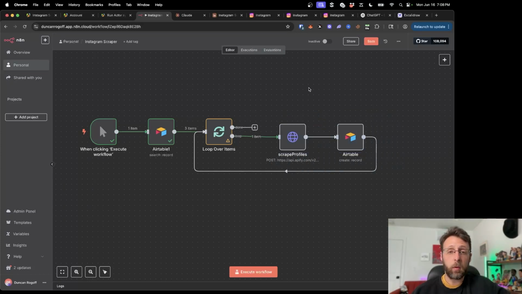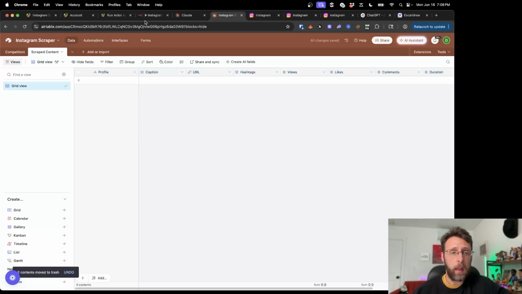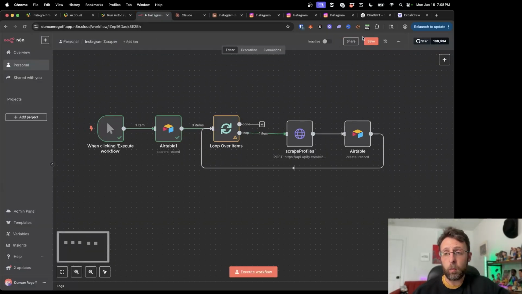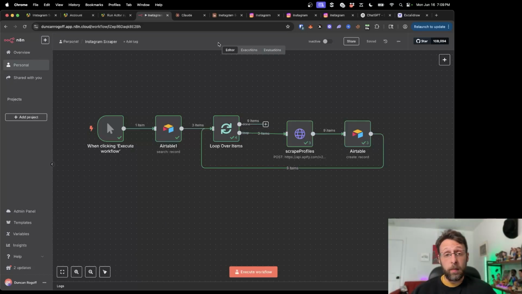And let me just run this through. Let me come in here and delete all the records just so there's no confusion. Let's run this through once from the beginning just to see that we're actually able to scrape multiple profiles in one go. So I'm going to let this run for a bit and then I'll come back and show you what happened. Cool. So that finished scraping.